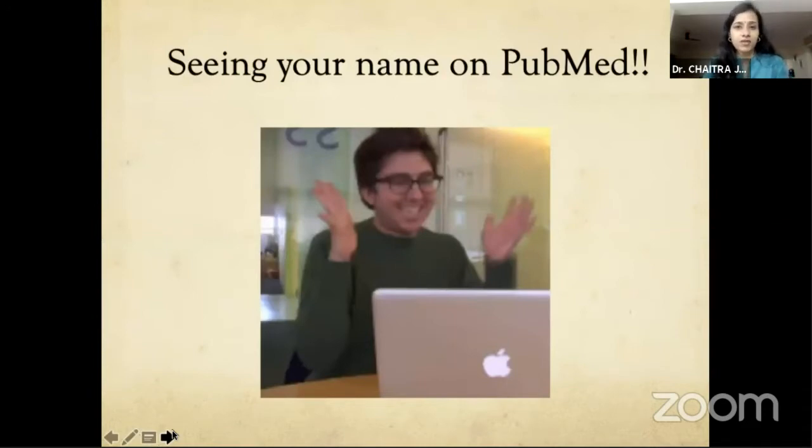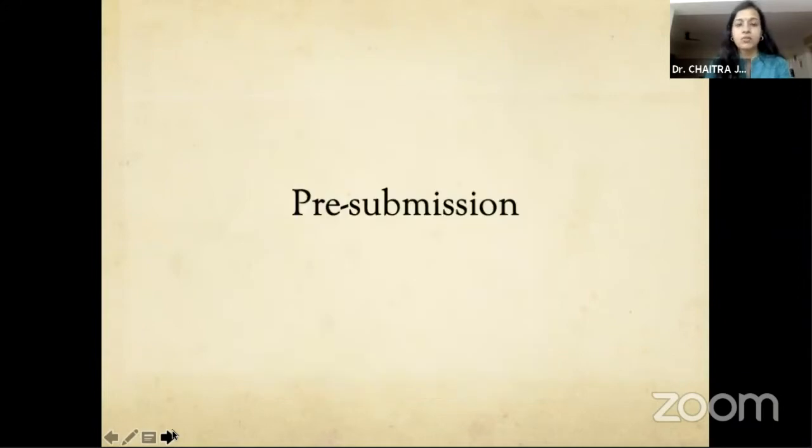So even before I begin with literature search, all of us like to see our name on PubMed. Very often we keep going and entering our name there and searching, how many papers am I in, where have I got mentioned. So PubMed is the place to go most often for literature search. But even before you do that, it can help you in a lot of other things.